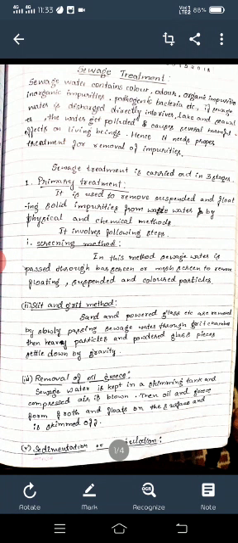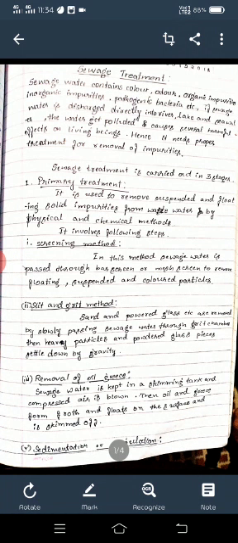First, we go for primary treatment. In primary treatment, as I already told, generally we remove suspended impurities. You know that suspended impurities we remove generally by filtration method, because they are easily visible. They are removed by filtration, that is a physical method, or sometimes we use chemical methods also. Now we discuss one by one. First one, screening method. In this method, the sewage water is passed through a bar screen or a mesh screen to remove any suspended impurity present in the water sample.